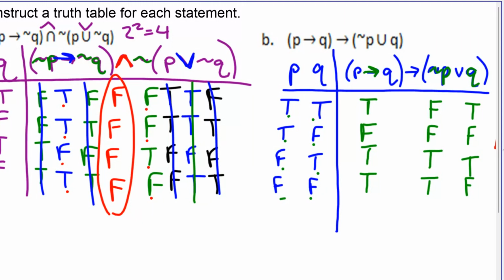Treating it like order of operations, we go inside the parentheses, we do this or statement. False or true is true. False or false is false. True or true is true. True or false is true.